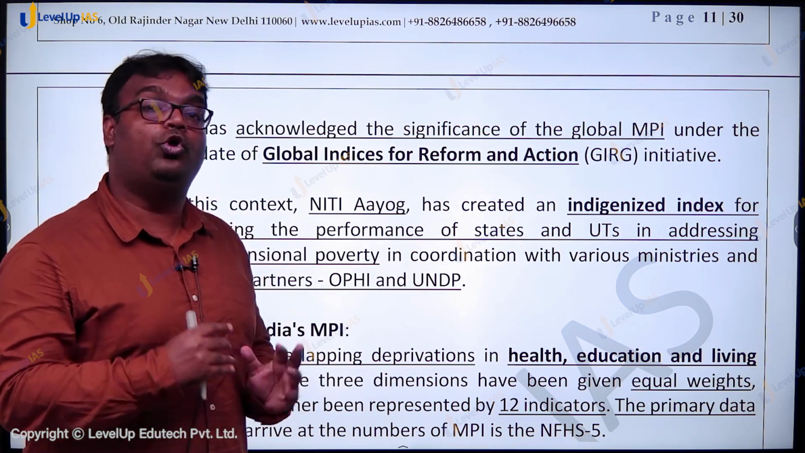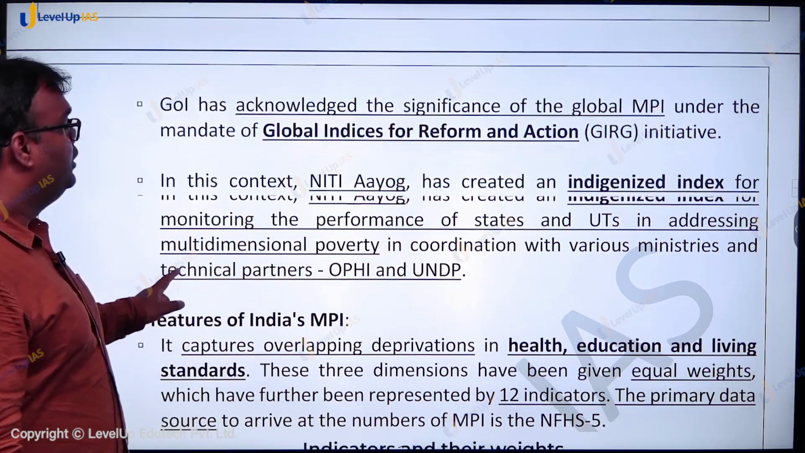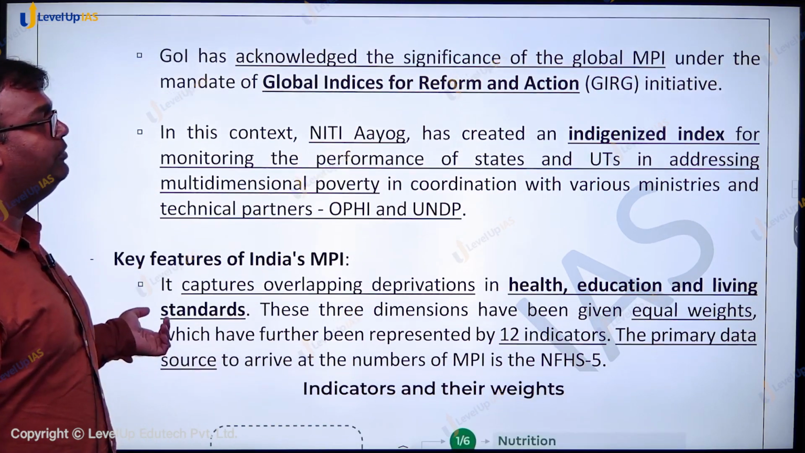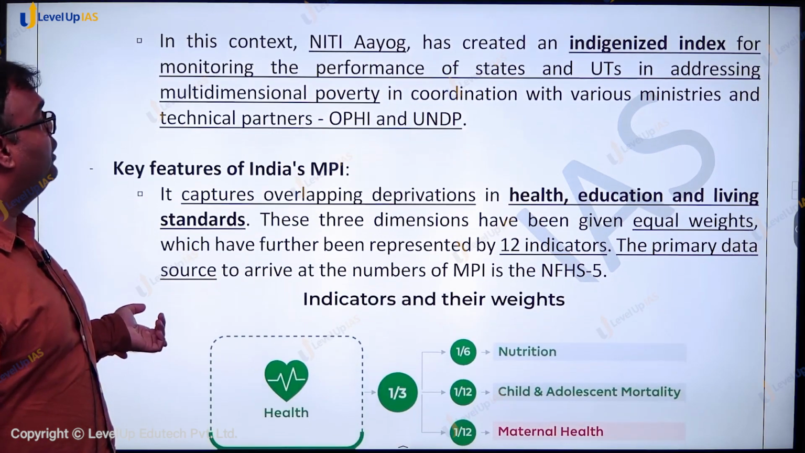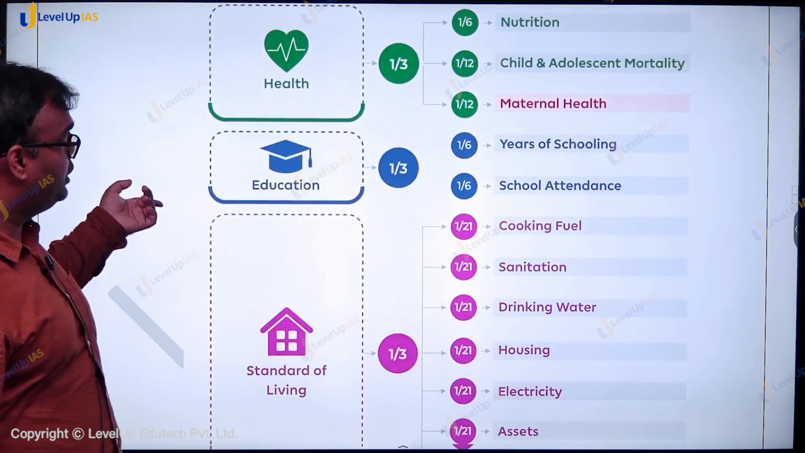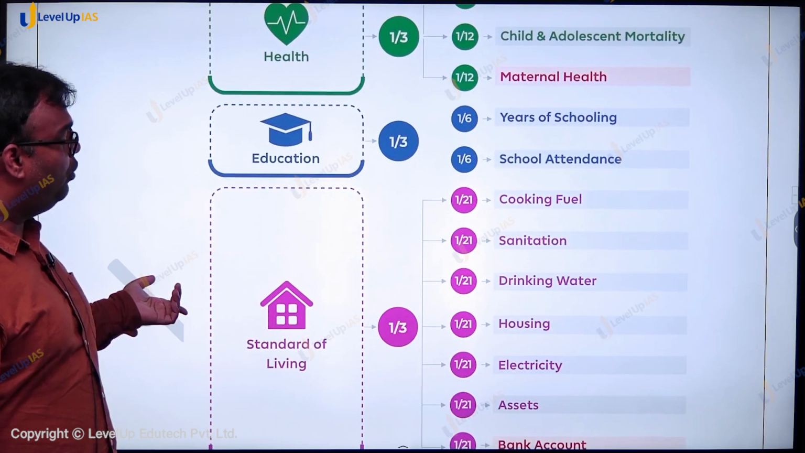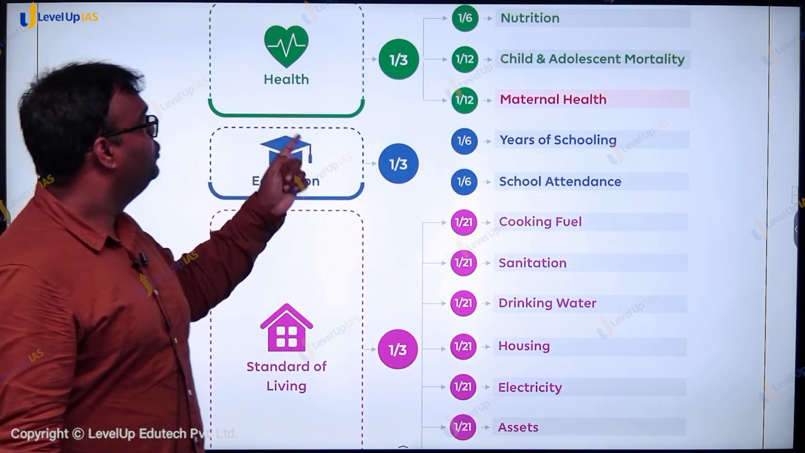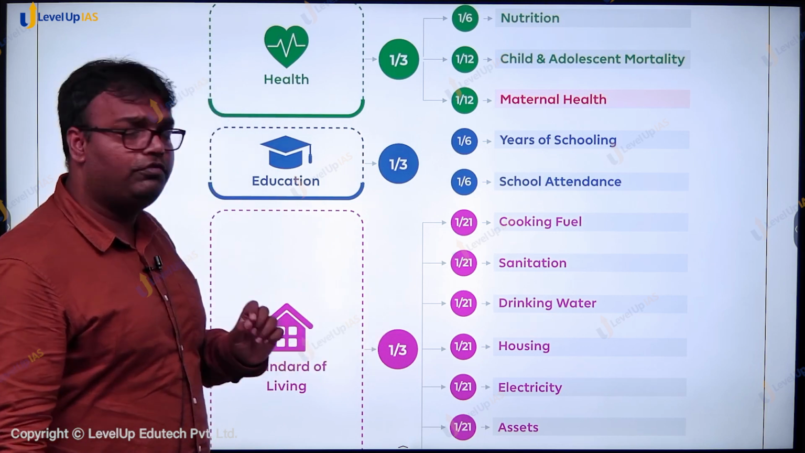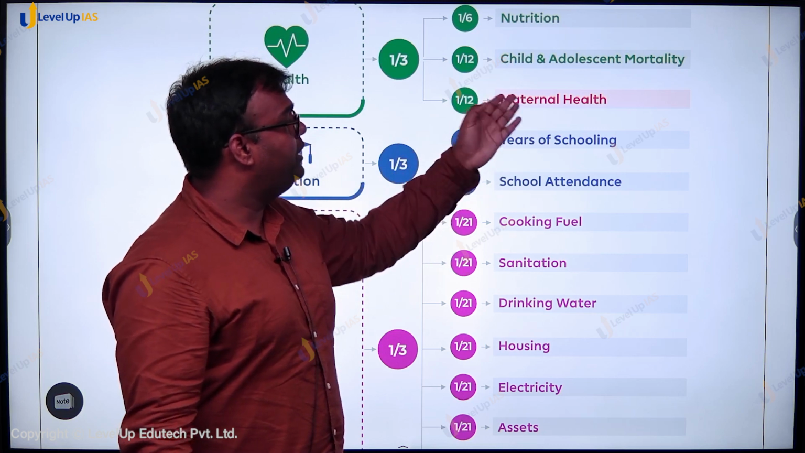And therefore India has acknowledged this multidimensional poverty index of UNDP, and NITI Aayog in this context has created an indigenized index for monitoring the performance of states and UTs in addressing multidimensional poverty. तो इंडिया का जो मल्टीडायमेंशनल पावर्टी इंडेक्स है जो नीति आयोग यूज करता है, it has three components: health, education and standard of living, and all three of them have been given 1/3 weightage. तो आप देखोगे हेल्थ को 1/3 वेटेज है, एजुकेशन को 1/3 वेटेज है, स्टैंडर्ड ऑफ लिविंग को 1/3 वेटेज है, and health is further measured by nutrition, child adolescent mortality and maternal mortality.